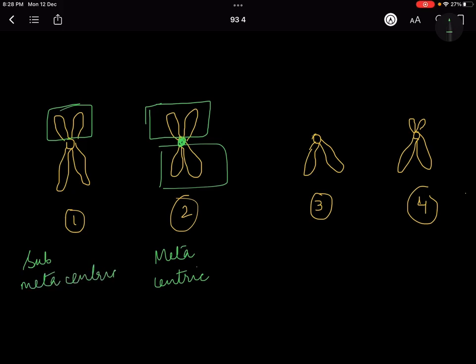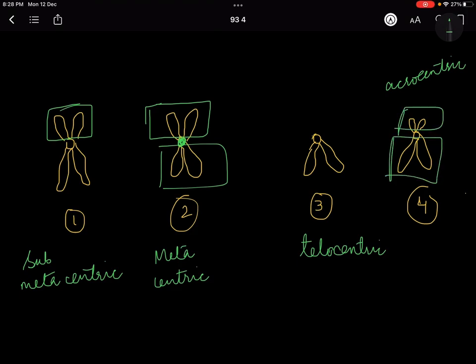Submetacentric. Then comes your telocentric, which is the third one, in which you don't find the P arm, or the P arm is very small or not even there, that is telocentric. And the fourth one is called the acrocentric. In this also the P arm is shorter, but very short, meaning shorter than even the submetacentric. So you can see the proportions here. So like that, you understood different kinds of shapes of chromosomes.